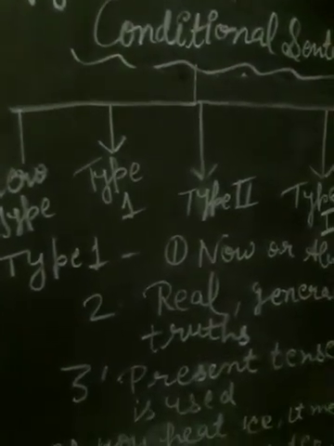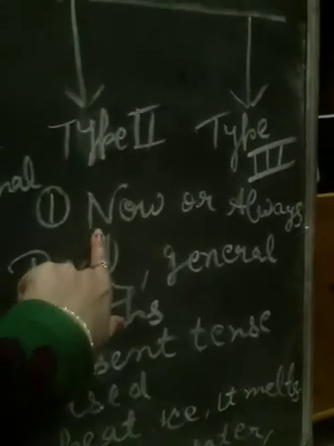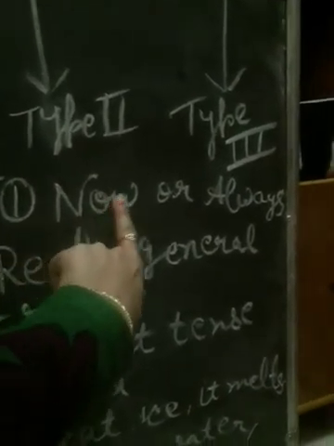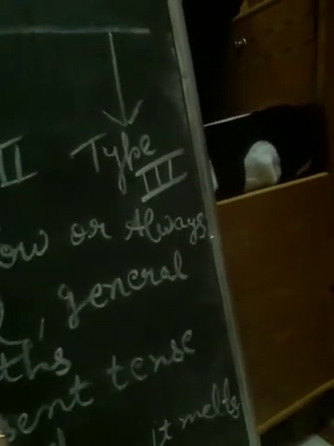Okay, in type zero, the zero conditional is used when the time referred to is now or always. In these sentences the situation is real and general. It is generally used to state general truths. In zero conditionals, if can usually be replaced by the word when without changing the meaning.